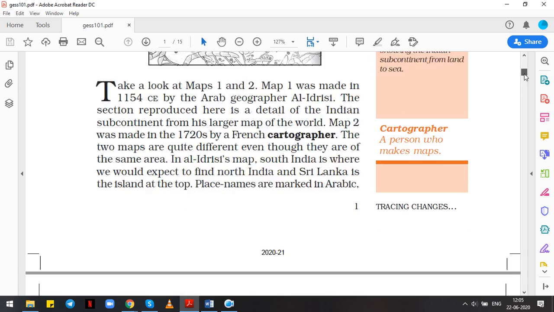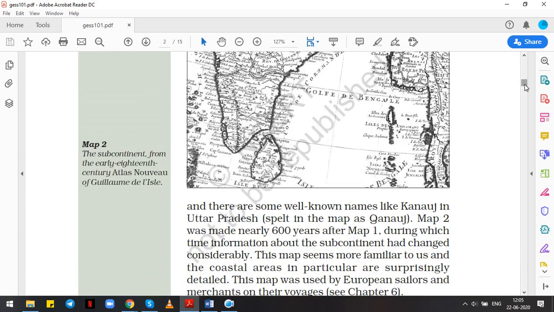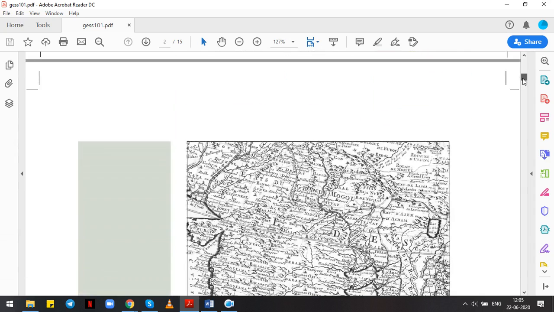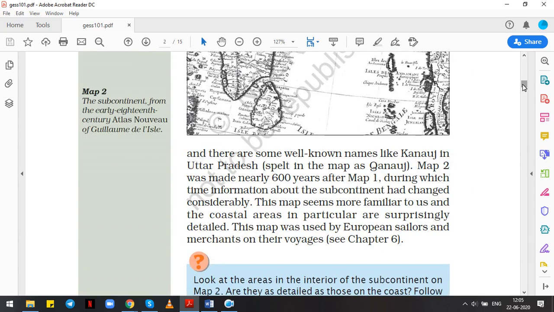Place names are marked in Arabic, and there are some well-known names like Kannauj in Uttar Pradesh, that is spelled in the map as Kannauj. If we look here, there is Kannauj. So they have named some places there.